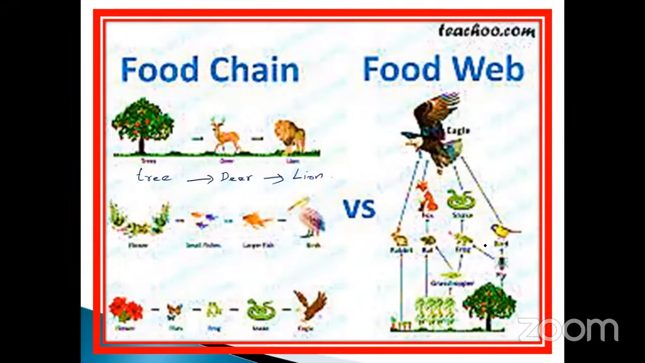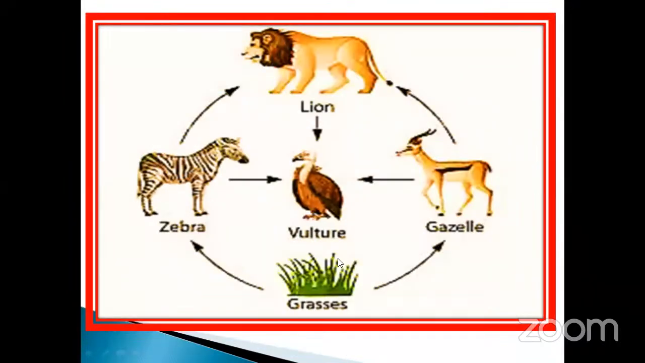This is a food web, an interconnection of more than one food chain. These are all interconnected with the help of arrows. This arrow has been given, isn't it? This was stated by Charles Elton, my dear. This is a food chain. So this is also another type.